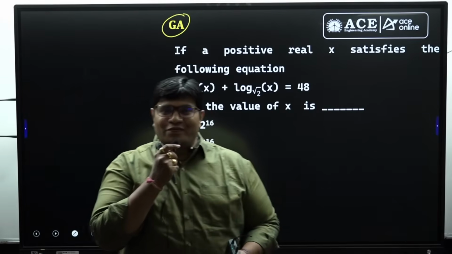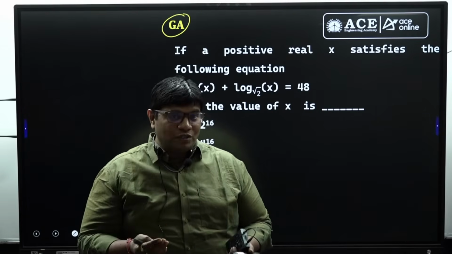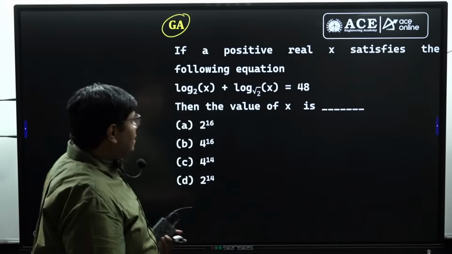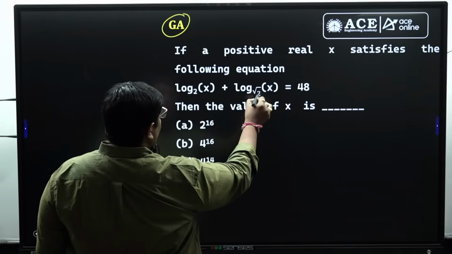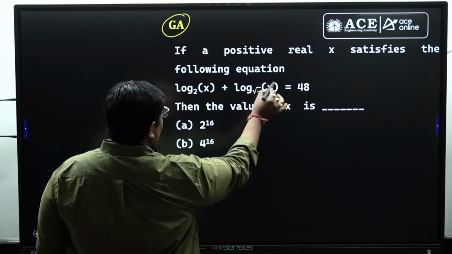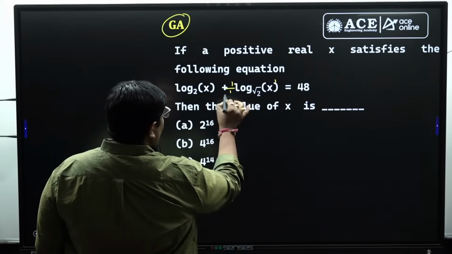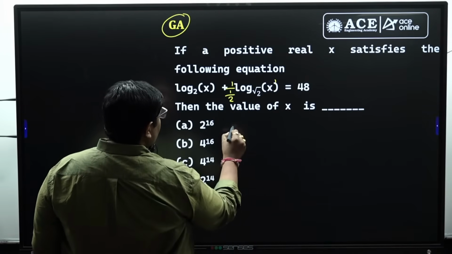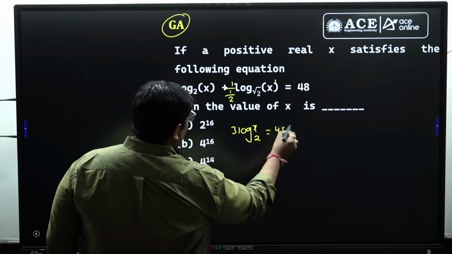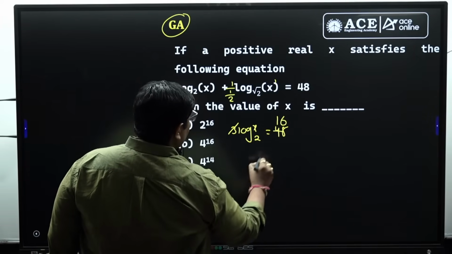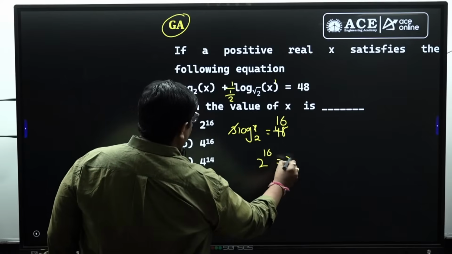Last but not least, from the general aptitude, we are getting 2 questions from the memory based. Okay, let's see the question. So log x base 2, log x base root 2. Base root 2 we already know, so power 1 by 2, that means 2. So it is 3 log x base 2 equal to 48, 3/16. So x power 2 power 16 is equal to x. So option A.